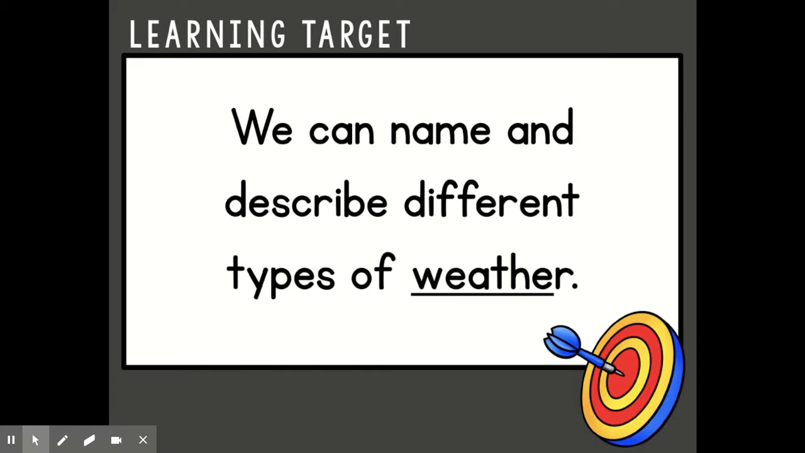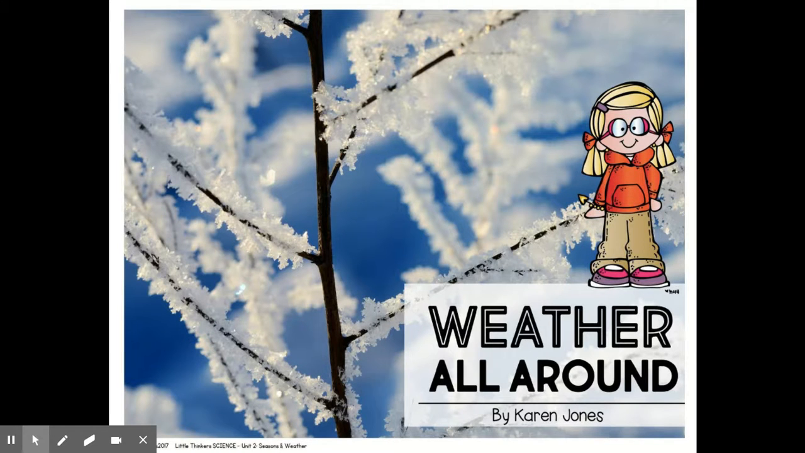Our learning target today says we can name and describe different types of weather. So we can name the weather and we can describe them, meaning we can tell about them. Let's get started. We're going to read a story called Weather All Around, so we can learn about weather all around us.